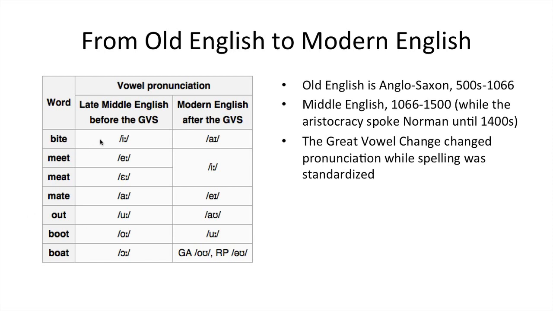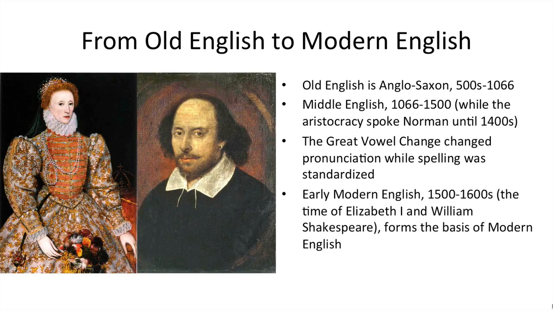So, for instance, Middle English before the Great Vowel Shift would have pronounced the word bite as "beat", meat as "met", and out as "oot". So the vowels changed after the spelling was standardized, or during the standardization of the spelling.